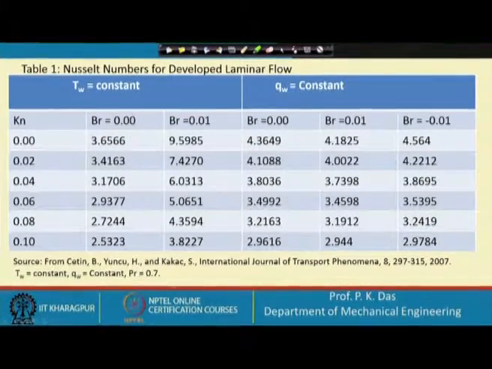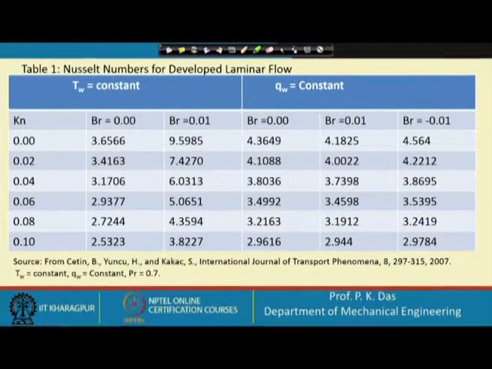So, this is not very difficult to understand how this table can be used. It has been taken from a source, the International Journal of Transport Phenomena, one paper, and all these important informations have been given, and Prandtl number has been assumed as 0.7 as the fluid is air.